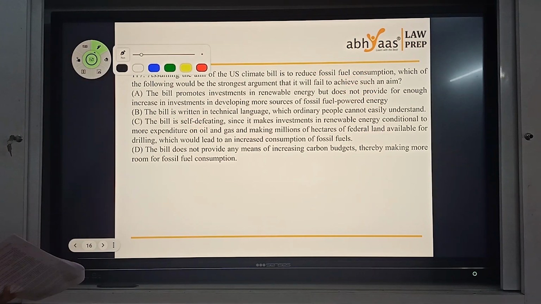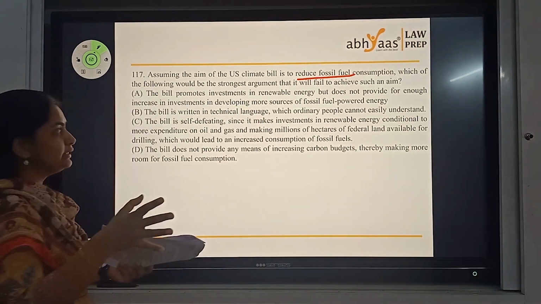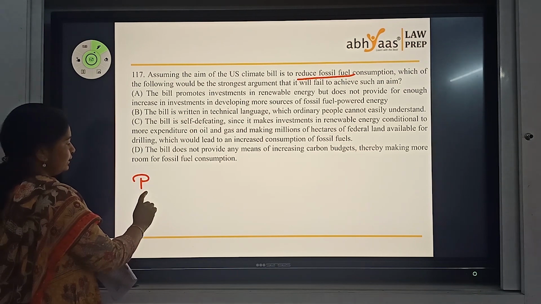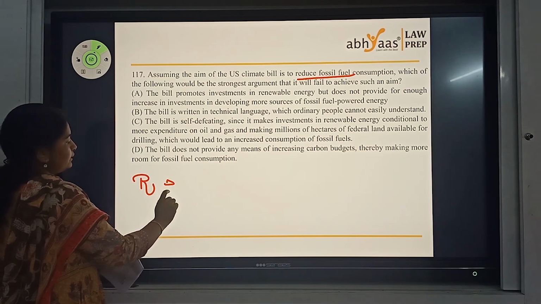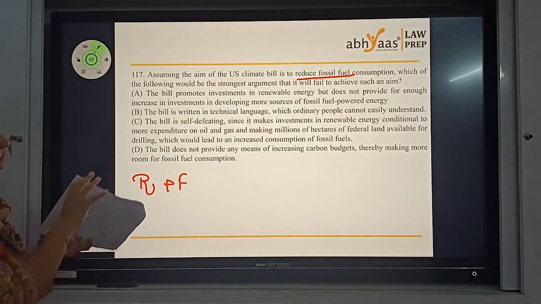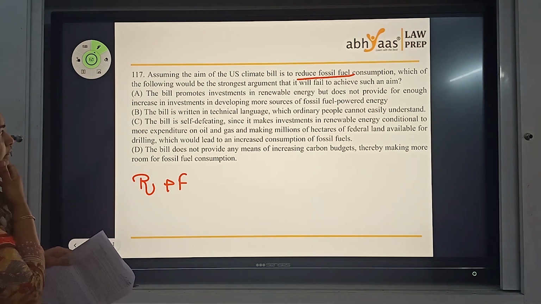Assume that the aim of the US climate bill is to reduce fossil fuel consumption. Why do you think it's the goal? They focused on renewable energy, but at the same time, temporarily, they have this fossil fuel digging. So that's the bill that they have, right? I mean, they also give permission to fossil fuel drilling. There's no word like temporarily, but that's what they.